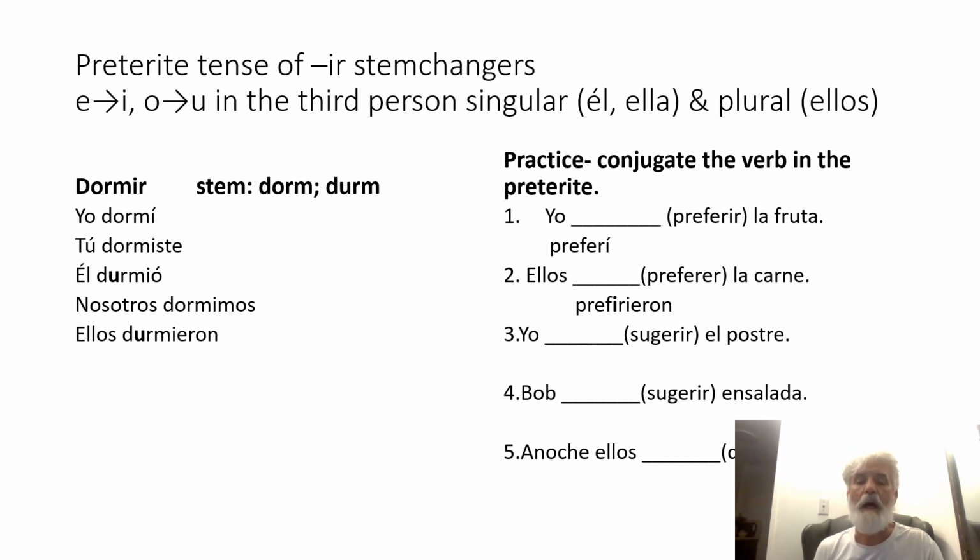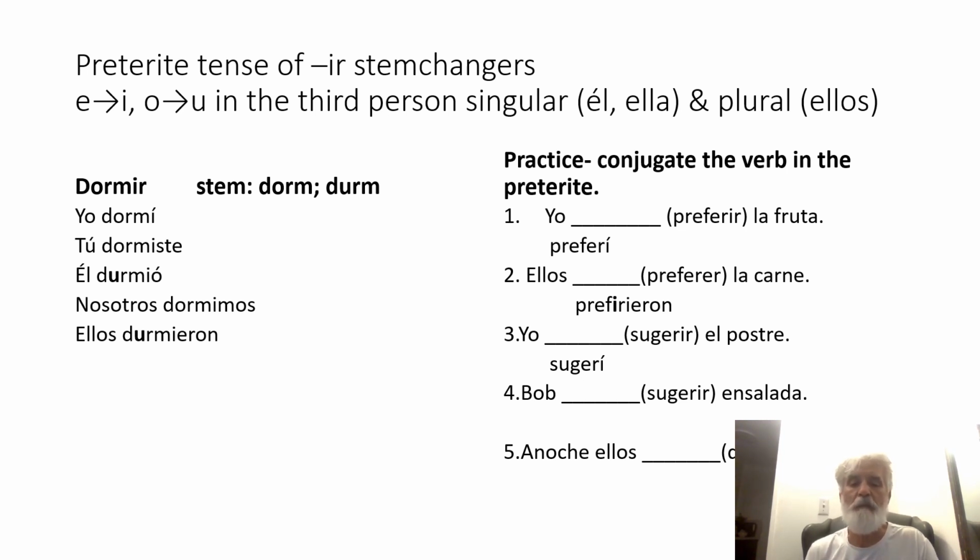But will there be a stem change when we go to put it in the preterite with yo? No, we'll just use the regular stem, which is suger. So yo sugerí. And what is the ending that always goes with yo for IR verbs? It's an I. Let's look at the next one.